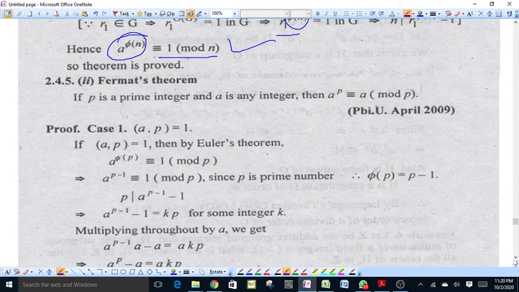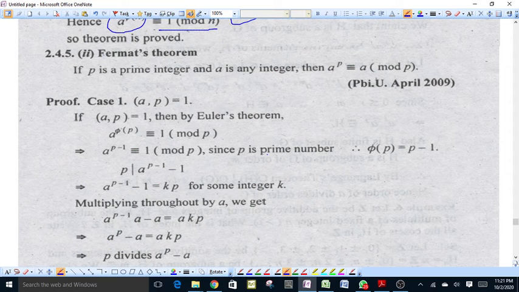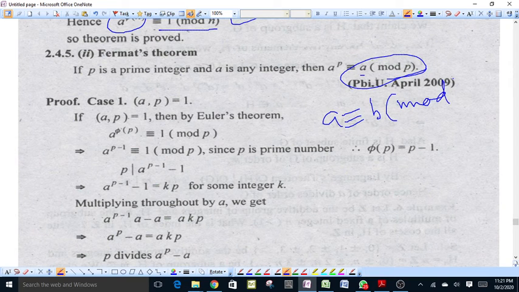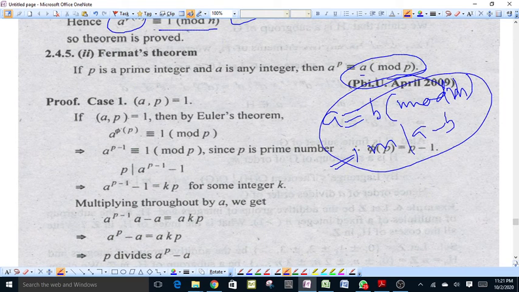Next theorem is Fermat's theorem. If P is a prime number and A is any integer, then A raised to power P is congruent to A modulo P. This congruence is defined as: if A is congruent to B modulo M, this means M divides A minus B. This is the definition of congruence.